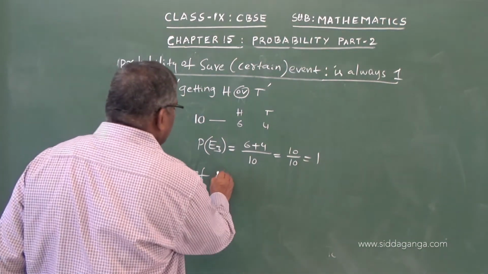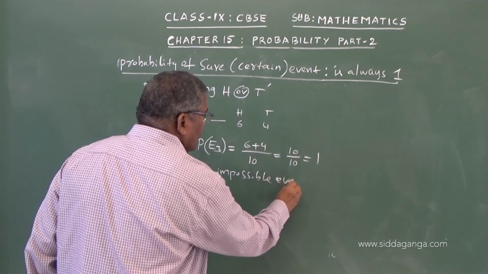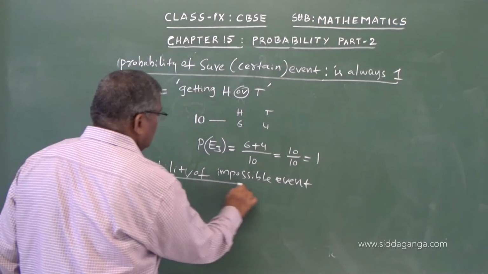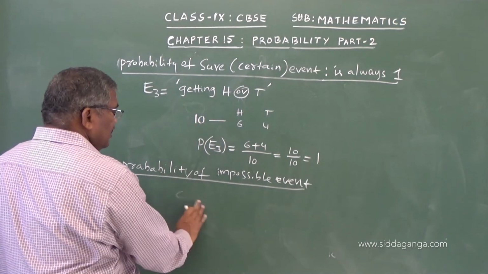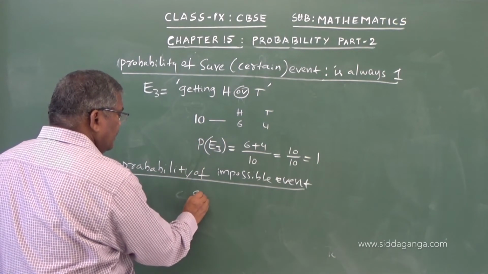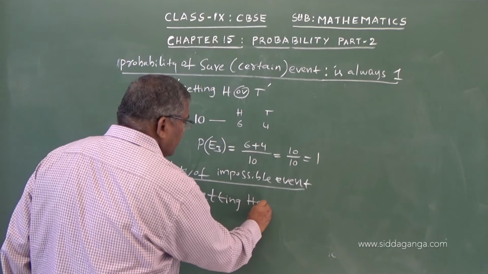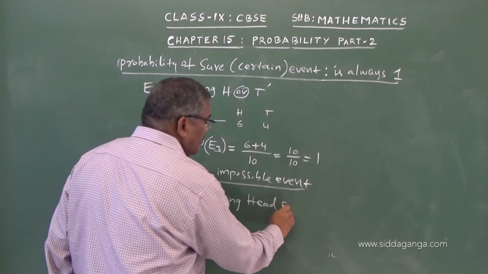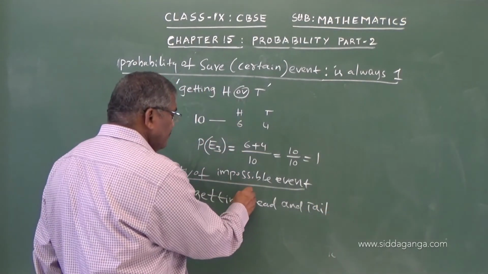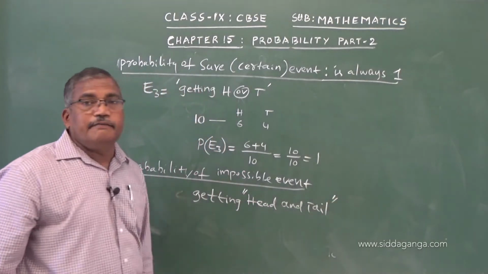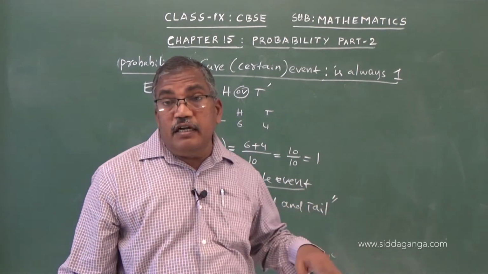Now I will take up the probability of an impossible event. How to understand this? Suppose I name an event like this: getting head and tail. You know that when you toss a coin, the head and tail result cannot come together.